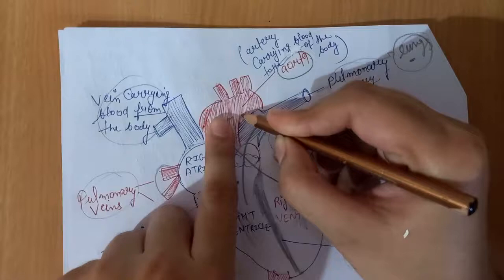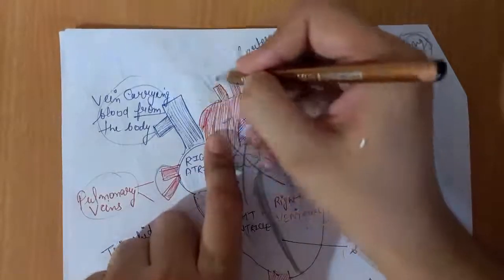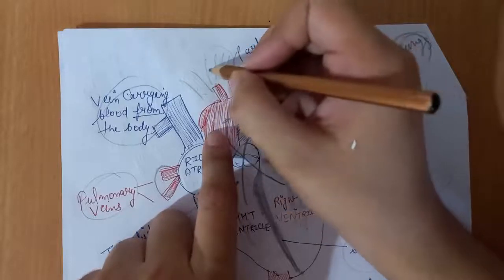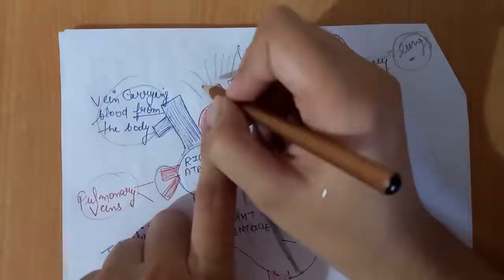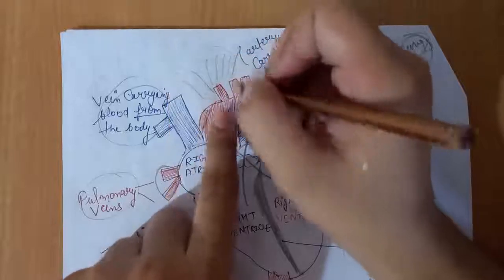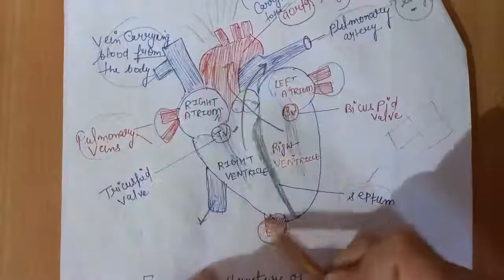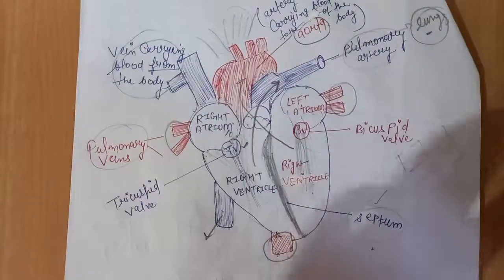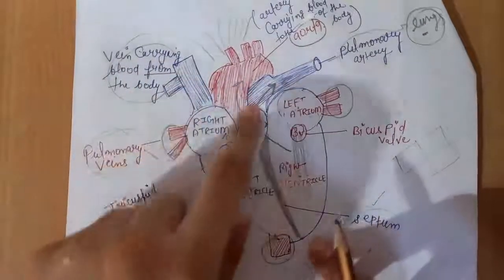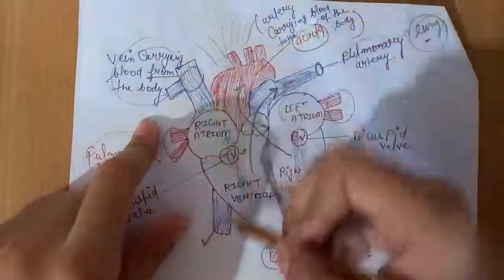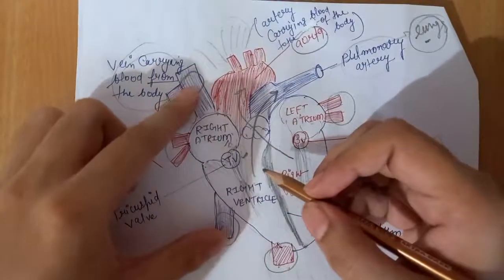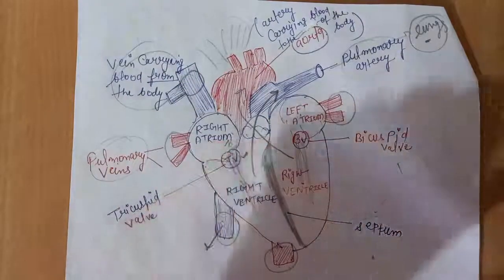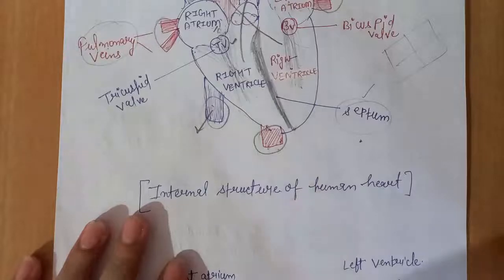The aorta is the main artery, and this artery is further distributed into smaller arteries, and through these arteries all the blood is transported to all regions of the body. And this blood vessel is also a part of the aorta. So now you will not be confused about these blood vessels. What is this? This is also a vein, through which all the blood from the body parts is supplied to the right atrium. Okay, so this is the internal structure of the human heart.